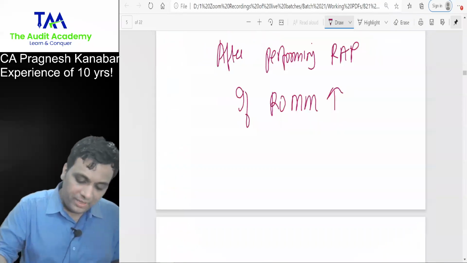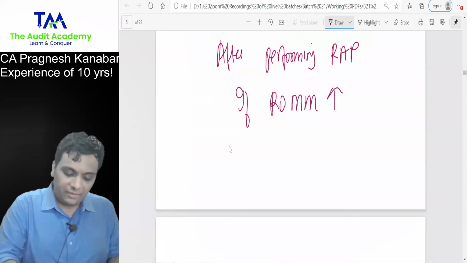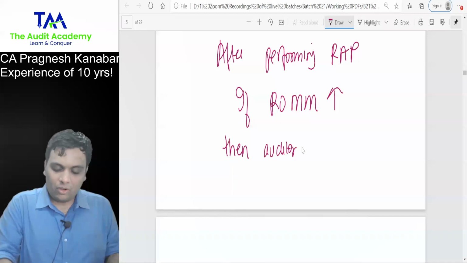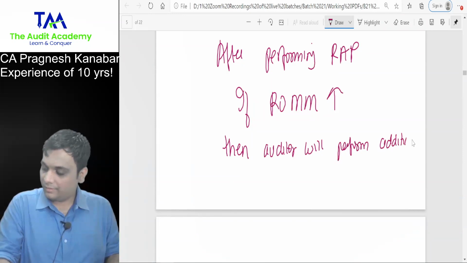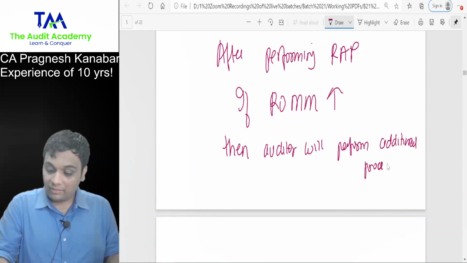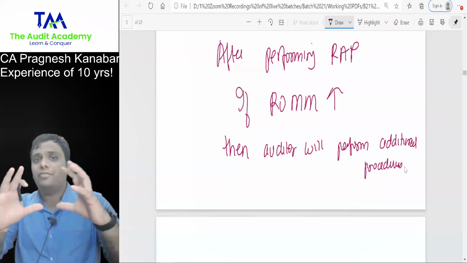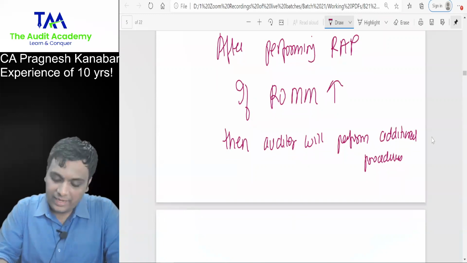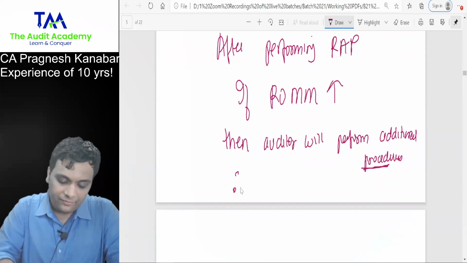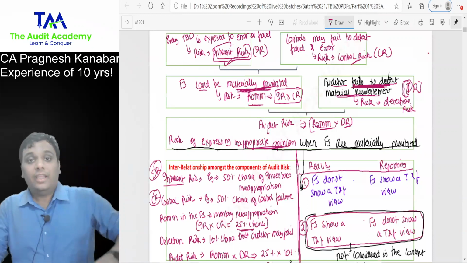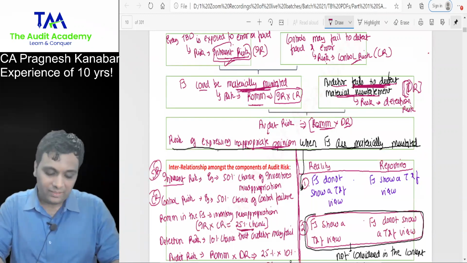So after performing risk assessment procedure, if risk of material misstatement is high, then auditor will perform additional procedures. Someone is writing tolerance level will be low. I'm really happy with that reply, but I will connect with that in SA 530. As of now, I'm giving simple English. Then auditor will perform additional procedures. Therefore, we will reduce the chance of our failure. That is exactly what auditor did. He brought his failure risk to 10%.